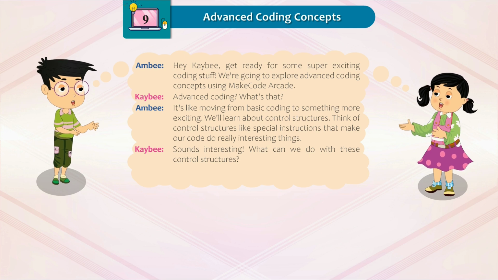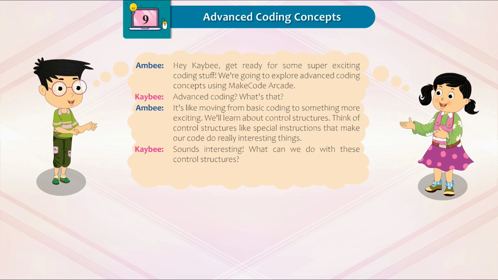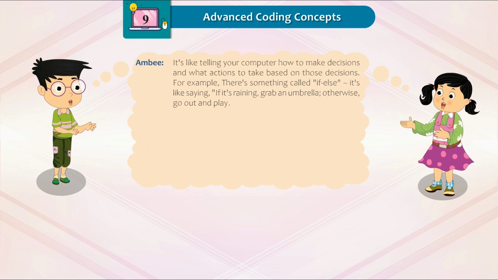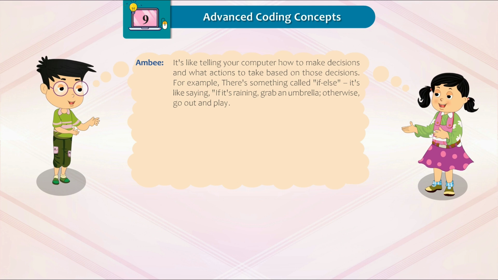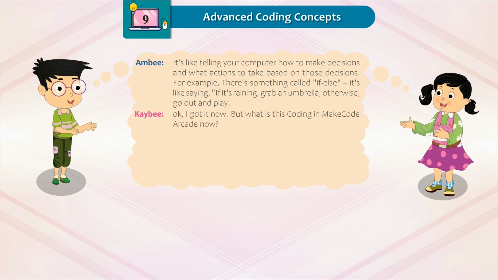KB: Sounds interesting. What can we do with these control structures? Ambi: It's like telling your computer how to make decisions and what actions to take based on those decisions. For example, there's something called if-else. It's like saying, if it's raining, grab an umbrella. Otherwise, go out and play. KB: Okay, I got it now.